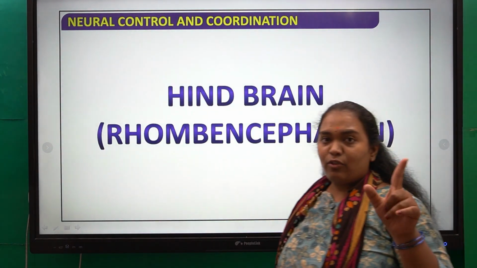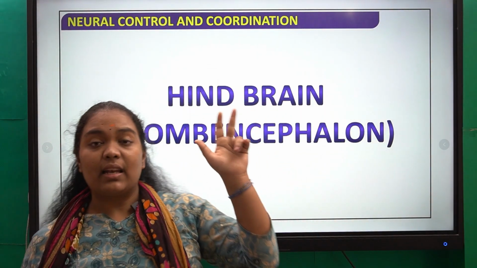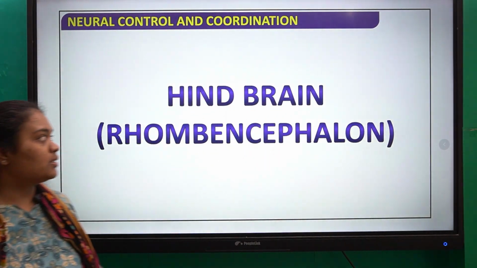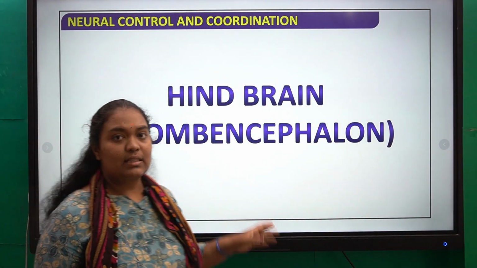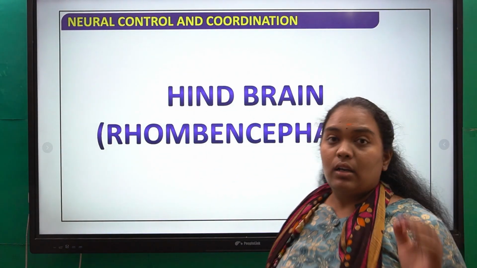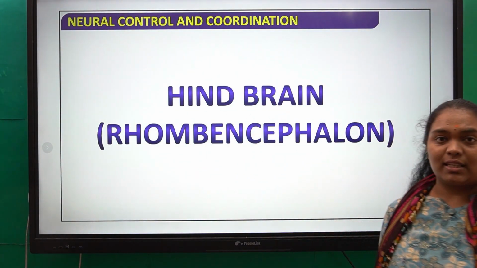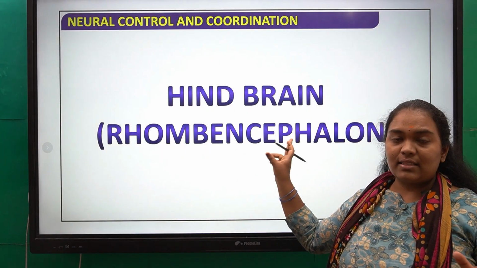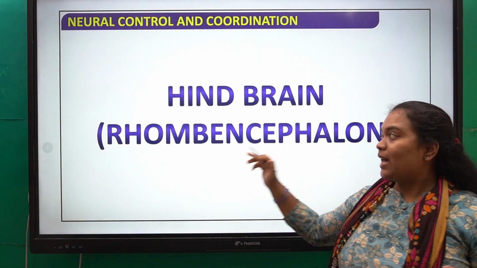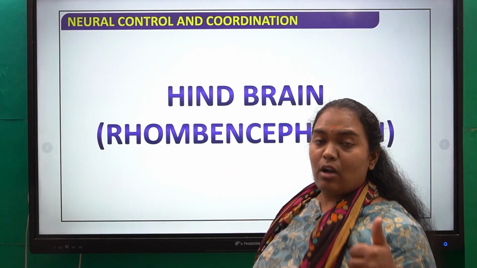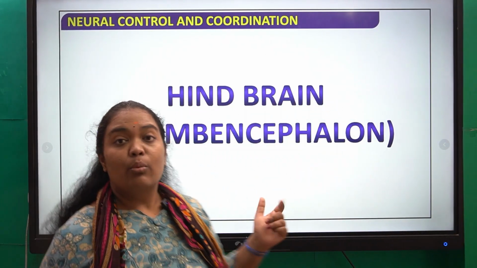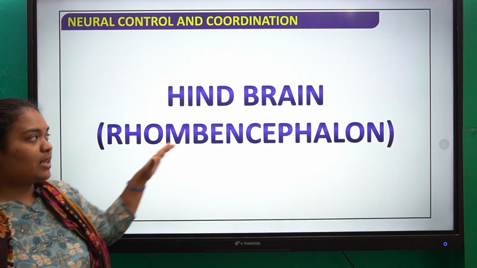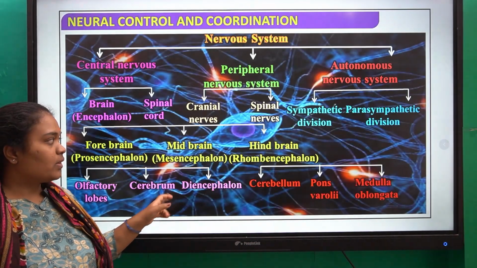We have read about the forebrain, we have read about the midbrain. The next part that we are talking about is the hindbrain, which is also called the rhombencephalon. So always remember, in your examination they are not going to directly ask you the heading, hindbrain, midbrain and so on. They are going to ask you if it is the rhombencephalon or the prosencephalon. So rhombencephalon means hindbrain.